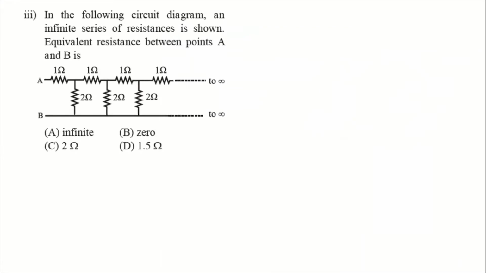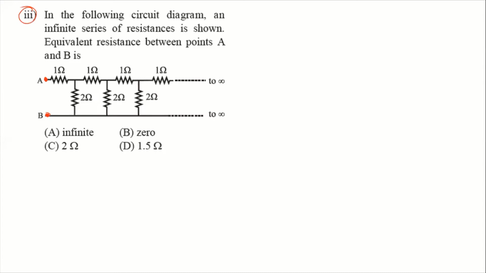Now next question. Question number 3, MCQ number 3 from the exercise. In the following circuit diagram, an infinite series of resistances is shown. Find the equivalent resistance between point A and point B. This is point A and this is point B. The options are infinite, 0, 2 ohm and 1.5 ohm.